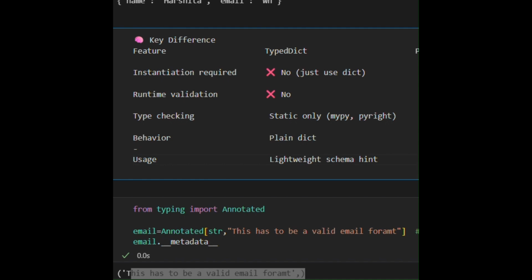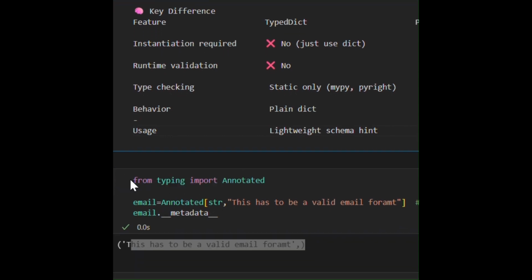Now another data type that I want to talk about is Annotated. So Annotated is useful for providing additional context without affecting the type itself. You are going to import it from typing, and it is just to add certain extra features to your data type. So you can say it is again a type adder.